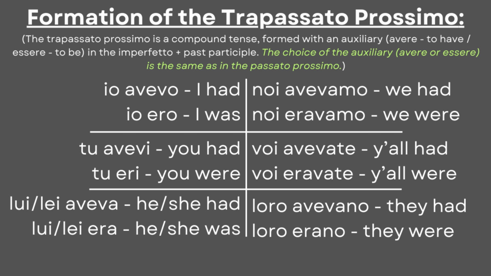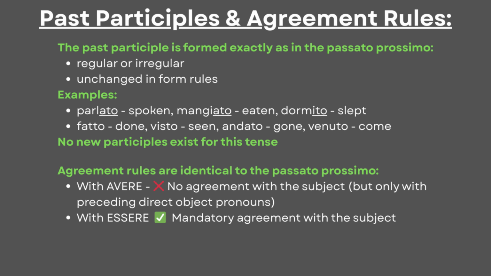These are the conjugations we need to make sentences in the past perfect with past participles, and once again, knowing when to use avere or essere is something I already explained in the compound past video. Past participles are also formed the same way, and agreement rules are identical, where there is no agreement with the subject when using avere, aside from preceding direct object pronouns, but there is agreement with essere.